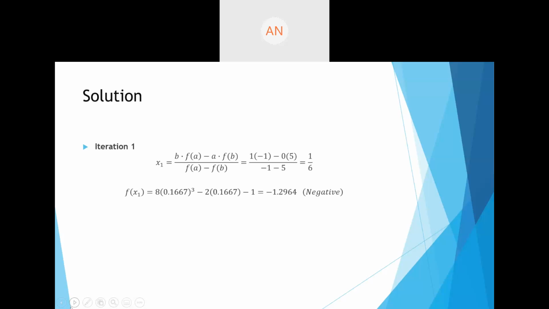If I put this 1/6, that is 0.1667, in the function, I get a negative. So what I'm going to do is replace the negative value in the new bracket. 0 was giving you a negative value, so I'm going to replace 0 by 0.1667. So the new bracket is now 1/6 and 1. Clear?